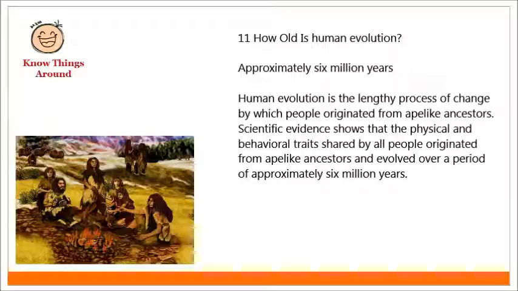How old is human evolution? Approximately 6 million years. Human evolution is the lengthy process of change by which people originated from ape-like ancestors. Scientific evidence shows that the physical and behavioral traits shared by all people originated from ape-like ancestors and evolved over a period of approximately 6 million years.